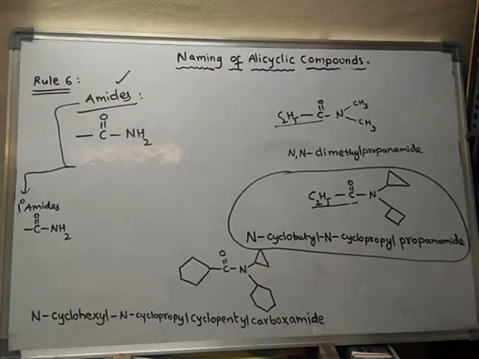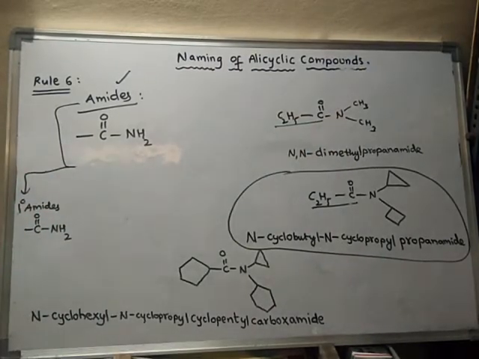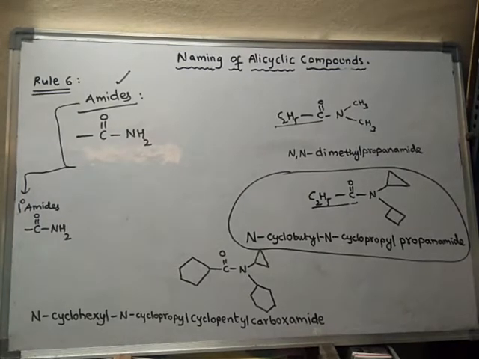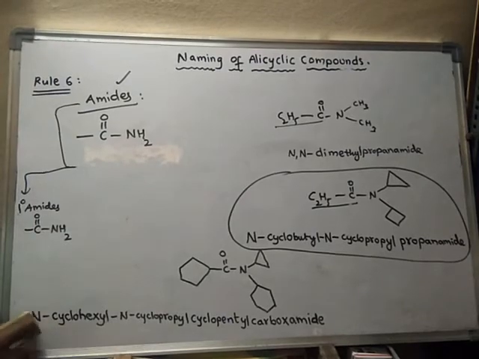So this is the name of the compound. Like this the names of the compounds for amides will be. So here it is a tertiary amide. Now there are cyclic amides also, where the carbon of the functional group becomes a part of the ring. Then how should we write? You learned that one.